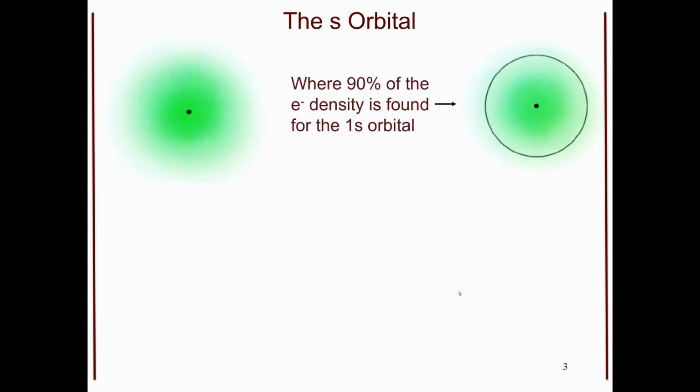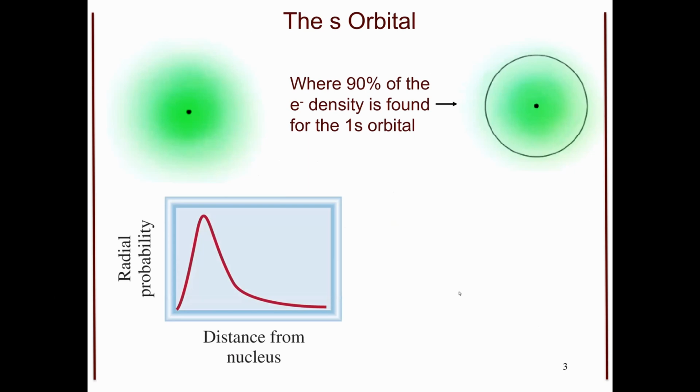So let us look at an s orbital. The nice part about this is that this is a three-dimensional volume. We are now going to start talking a little bit about what incorporates that volume. For an s orbital, you will see that it's shaded here in green, but it's really a three-dimensional space. If I were to take a 90% confidence interval of where that electron density should be, so that means there's still a possibility of 10% maybe being outside of it, I can now get a circle.